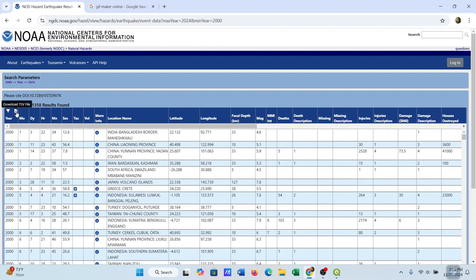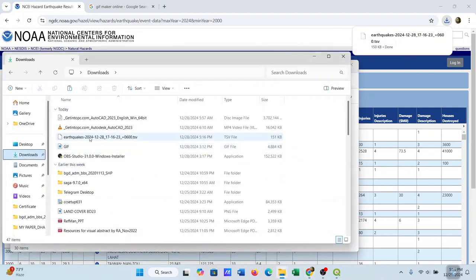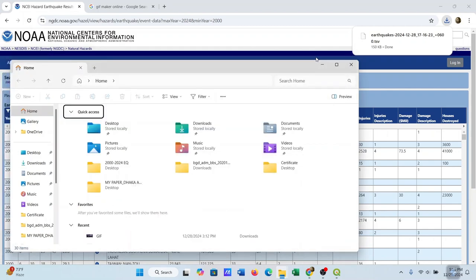Here is an option to download the data. Download TSV file. The data is downloaded. This is the data. This is a TSV file.